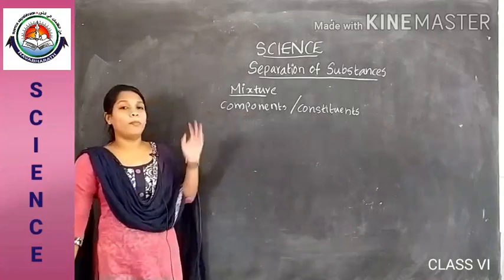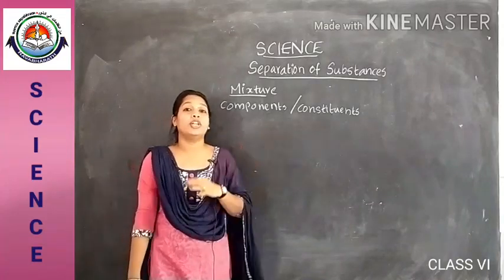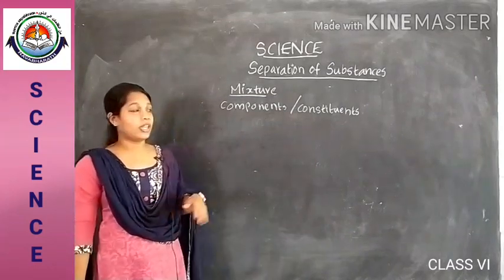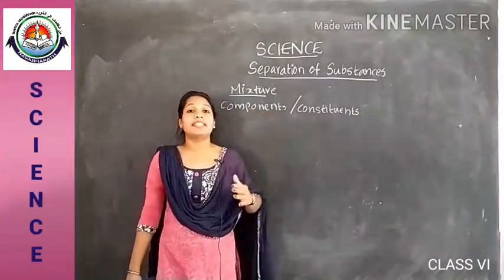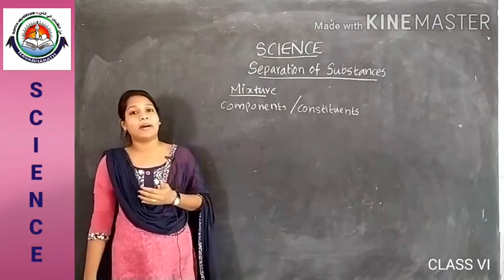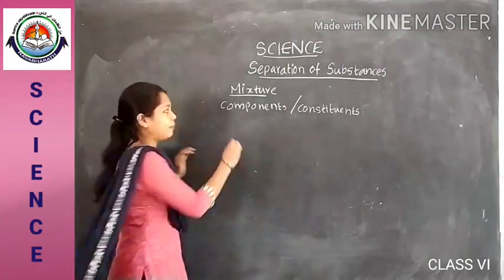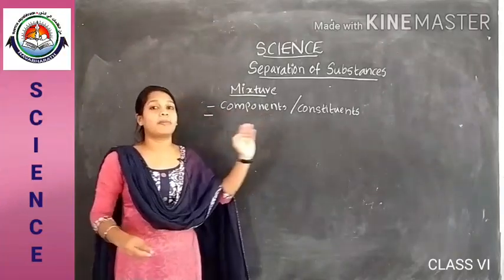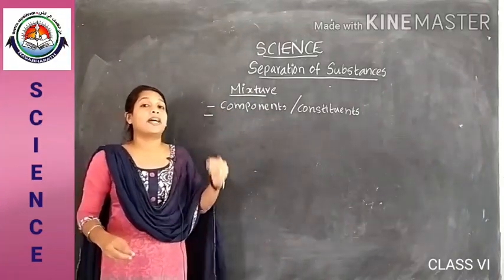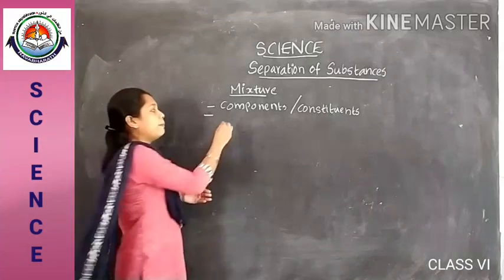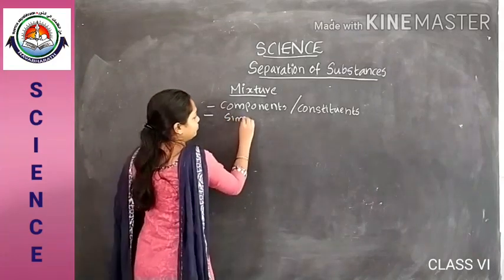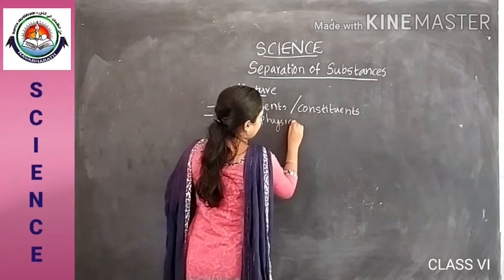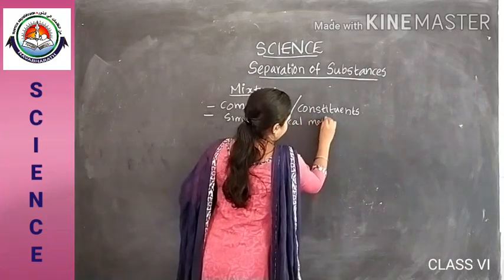These components will not lose their identity when they are in a mixture, and these components can be separated by simple physical methods. All these components in a mixture can be separated by what? By using simple physical methods.